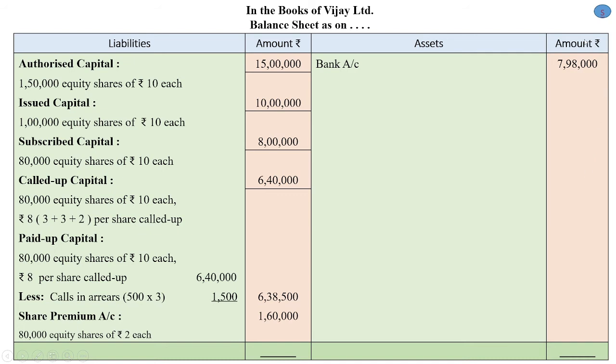So now take the total of the asset side 7,98,500 and the liability side total 7,98,500. Like this we have shown the various kinds of share capital in our balance sheet. I hope you understand how we show this treatment.